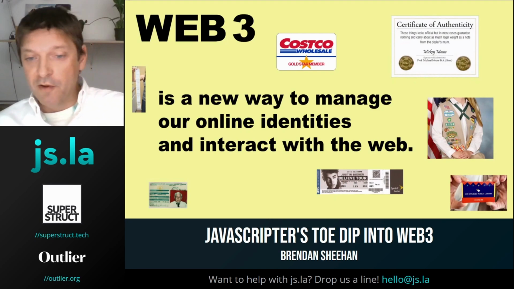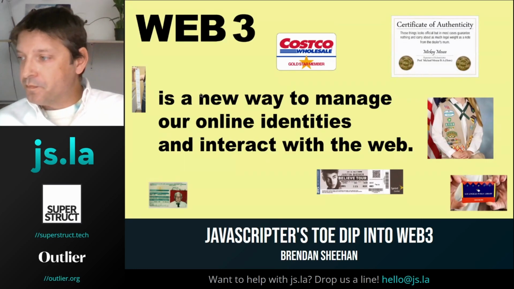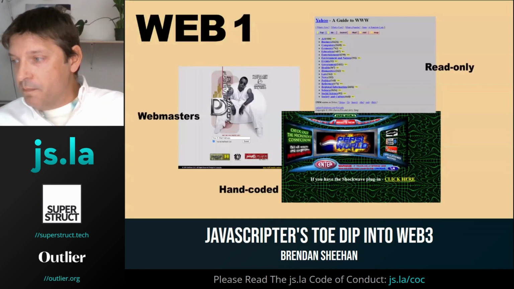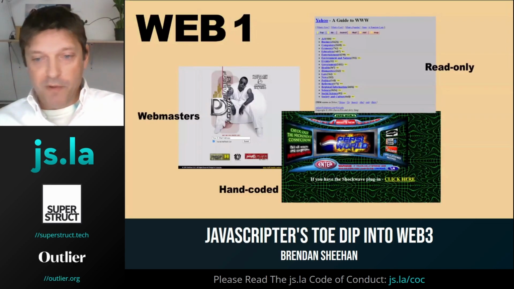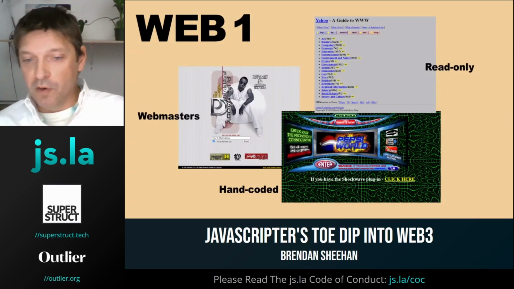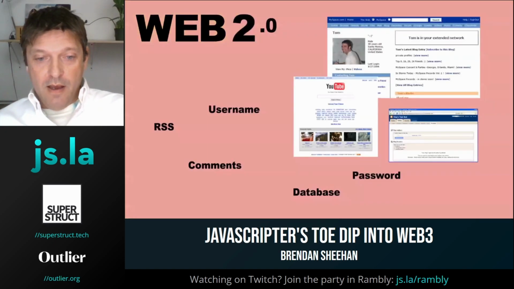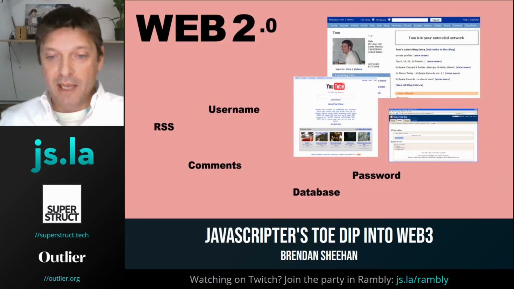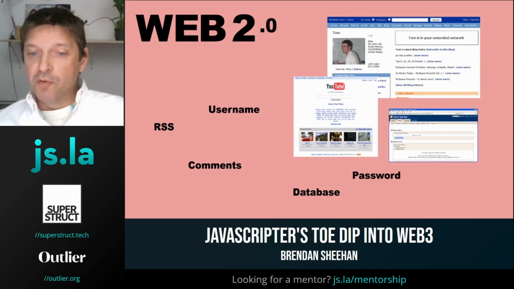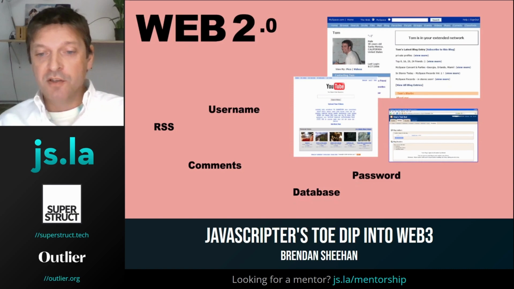So you might be asking, how did the web get so free? Well, let's go back and briefly go over Webs 1 and 2. Web 1 was the first iteration of the popular World Wide Web, took off in the 90s, and here we're mainly seeing read-only, hand-coded websites back in the webmaster days. In the early 2000s, we were served up Web 2.0. Here we started entering our usernames and passwords in order to have a more personal relationship with the web. With Web 2.0, we get e-commerce, blogs, social media, and fun things like comment sections.